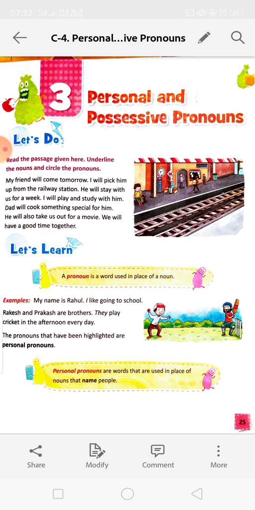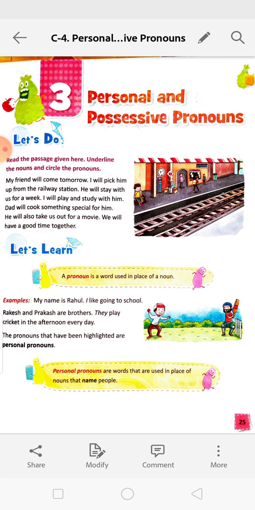Today I am starting personal and possessive pronouns. Personal pronouns and possessive pronouns. At first, we must know what a pronoun is. A pronoun is a word that is used instead of a noun.